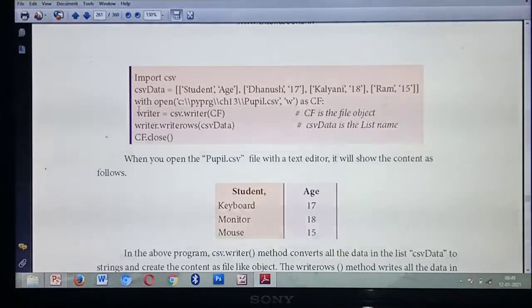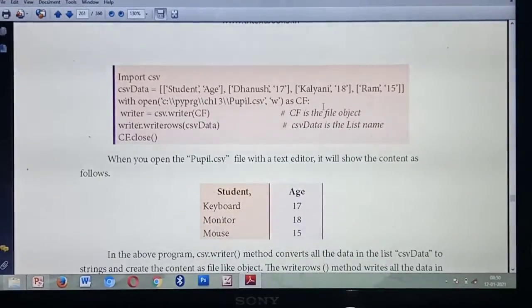Then you are going to open with open, from which drive? C drive. What's the name of the file? Pupil.csv. In which mode are you going to open? Write mode, as cf. What do you mean by cf? It's a file object. Already you have studied. While writing data, it will create one file object. What's the name of the file object here? cf. Okay.